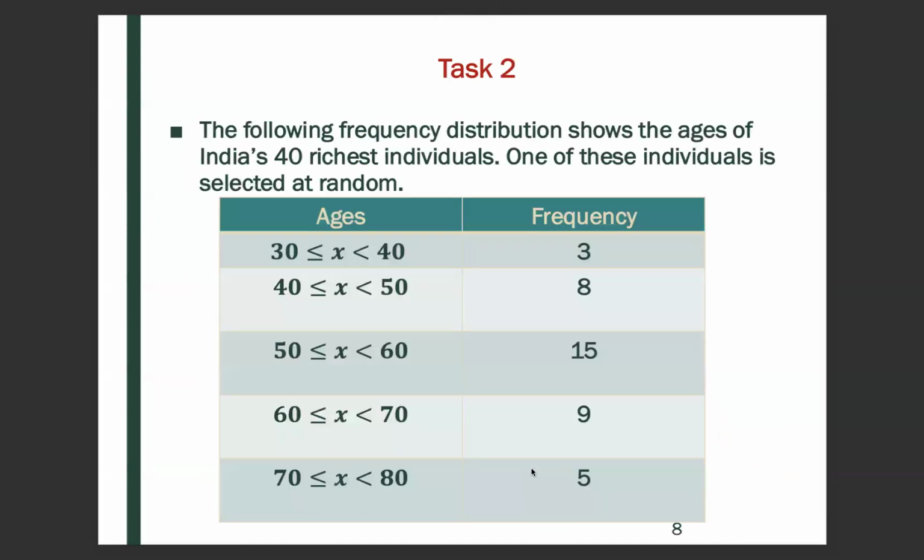Okay, task 2. The following frequency distribution shows the ages of India's 40 richest individuals. One of these individuals is selected at random. So on this left-hand side, we have the different ages. And so the ages range from anywhere X in between 30 to 40, then in between 40 and 50, 50 and 60, 60 and 70, and then 70 and 80. And then here's the frequency. So here are the number of these 40 individuals that fall within these age categories.